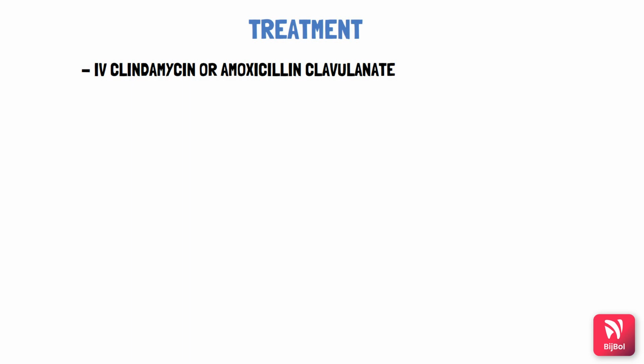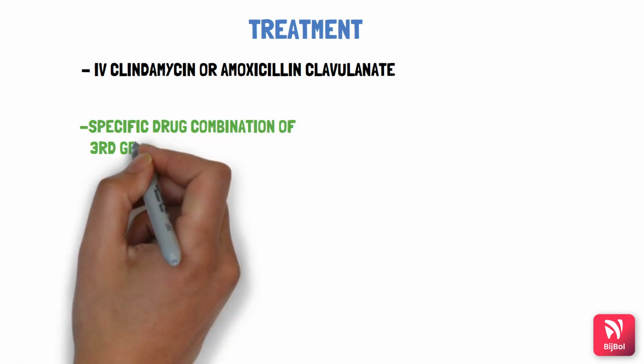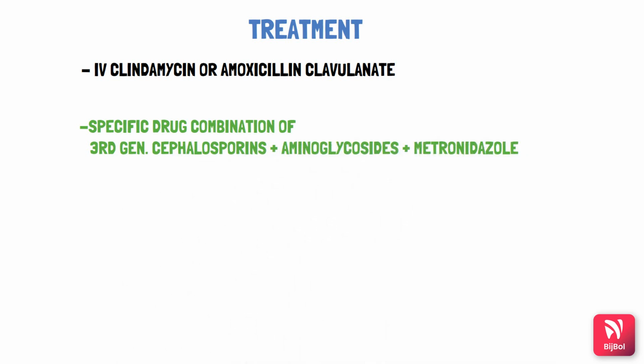Next are the patients in whom the lung abscess occurs in the hospital due to nosocomial infections, which are mostly caused by Staphylococcus aureus, Pseudomonas aeruginosa, Klebsiella pneumoniae, etc. In this case, a specific drug combination is given. Remember this: nosocomial infection lung abscesses are treated by third generation cephalosporin, aminoglycoside and metronidazole combination.